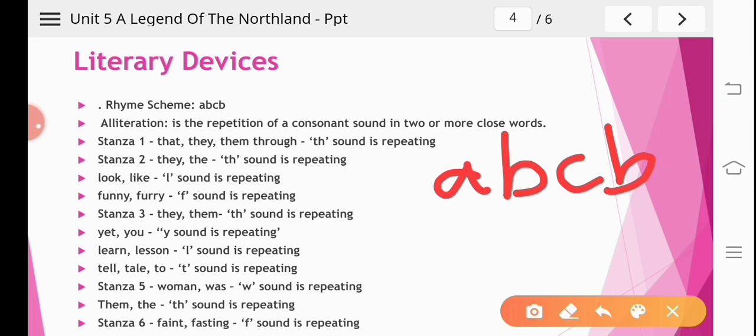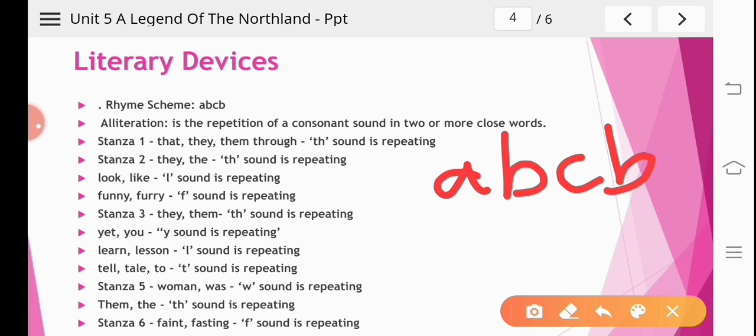So when we see in stanza 1, that, they, them, through has been used, and the th sound is repeating: they cannot slip them through. That starts with th sound, they start with th sound, and then them and through, these th sounds are repeating, so alliteration is there.